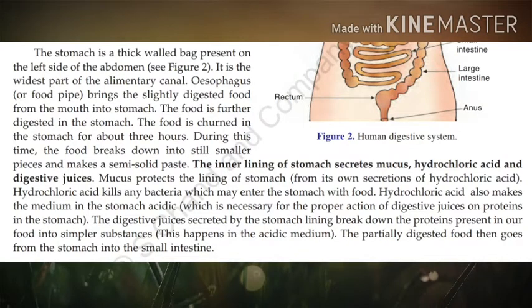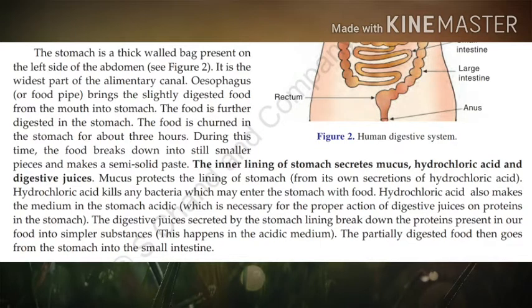And what is the function of digestive juice? The digestive juices secreted by the stomach lining break down the proteins present in our food into simpler substances. Now, the partially digested food then goes from the stomach into the small intestine.